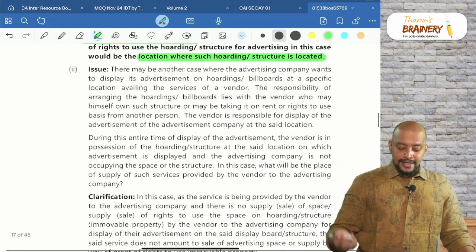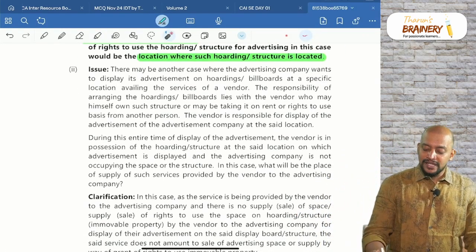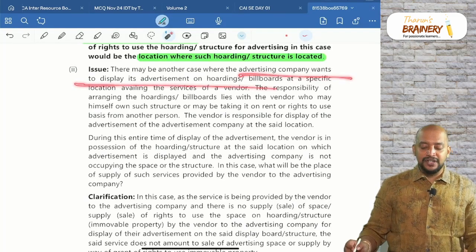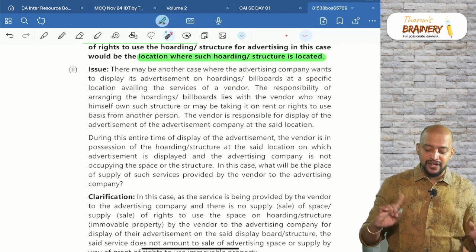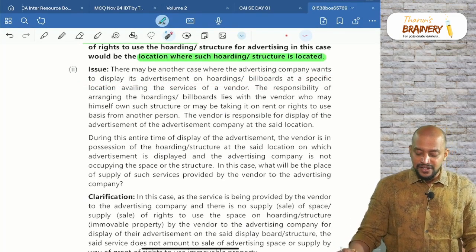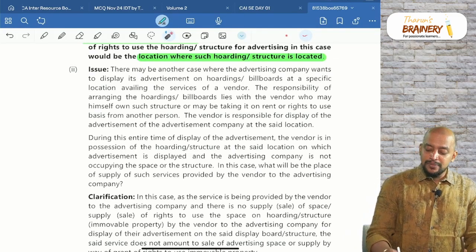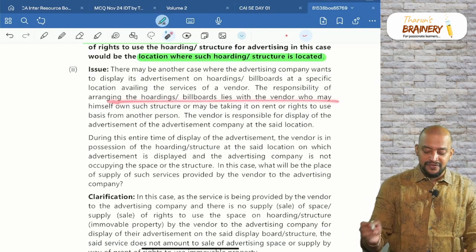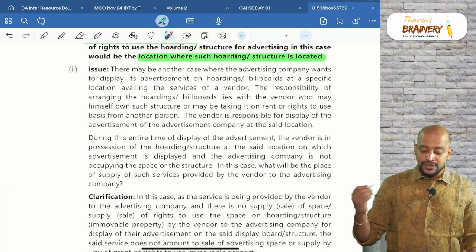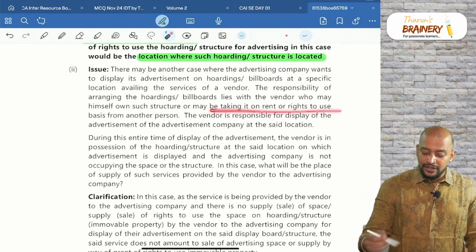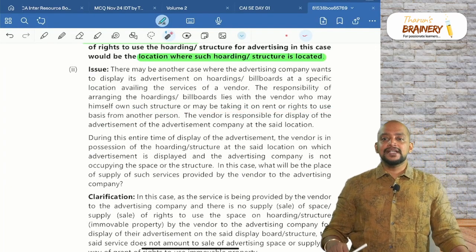Second, there may be another case where the advertising company wants to display the advertisement on a hoarding or billboard at a specific location, availing the service of the vendor. The responsibility of arranging the hoardings lies with the vendor, who may himself own the structure or may be taking it on rent. Now what will the advertising companies do?